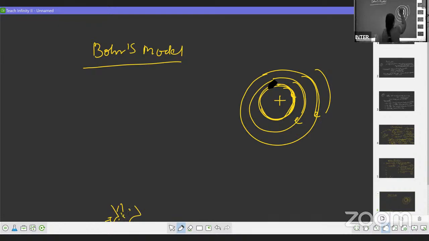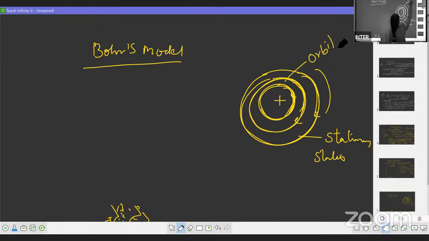Now, the electron will have fixed energy and these orbits will also have fixed energy. So there is no change, means each orbit has got its fixed energy. Because of that, these orbits are called stationary states. These circular paths in which the electron is revolving are called orbits. We should not say rotating.